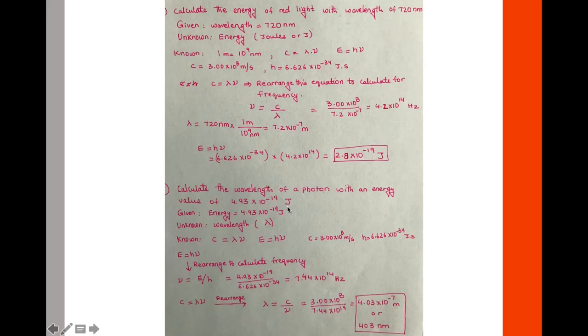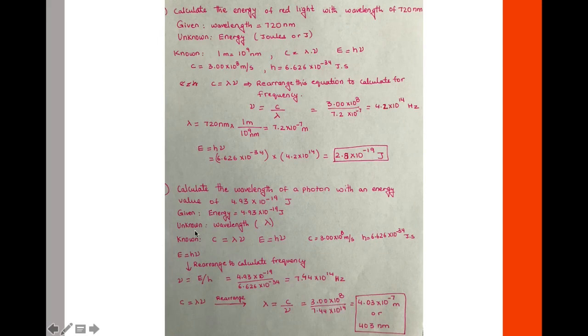The last question, question 3, is to calculate the wavelength of a photon with an energy value of 4.93 times 10 to the power of negative 19 joules. We are given energy in this question, the value of energy, which is 4.93 times 10 to the power of negative 19 joules.